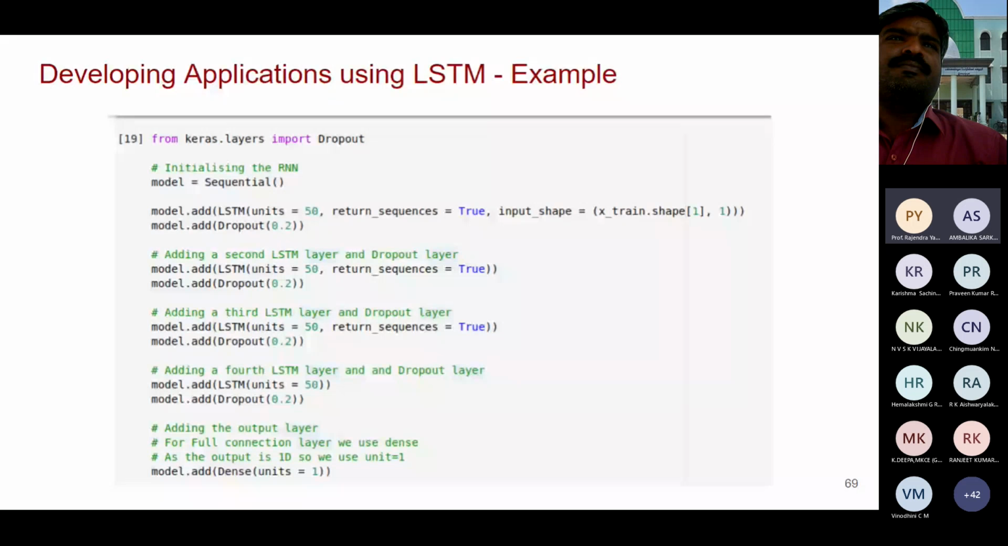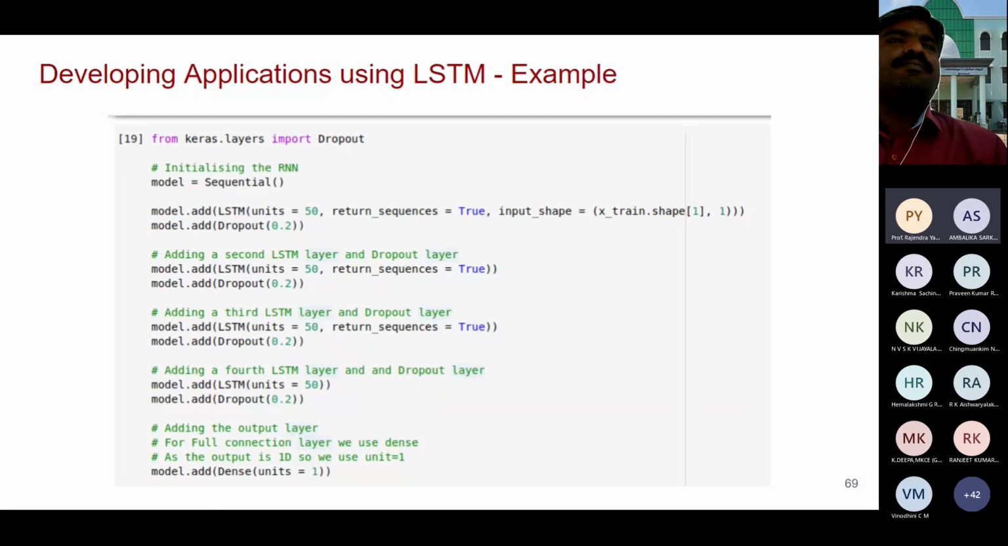You see, this is the code, but you should know the concept to understand how units equal to 50, why return sequences equal to true, what will happen if you give false, and how to give input shape. These are the things you have to keep in your mind. For that purpose, you should know the concept of the network. So this is the simple example.